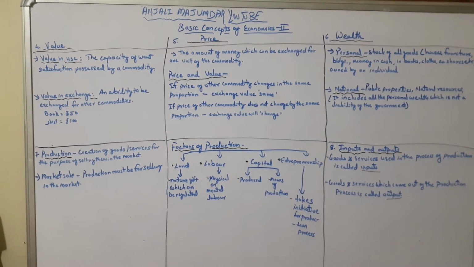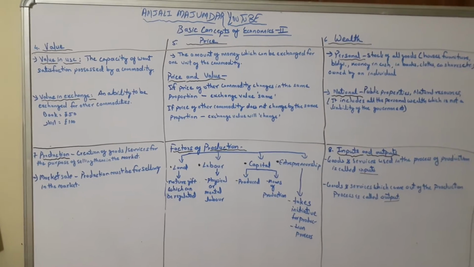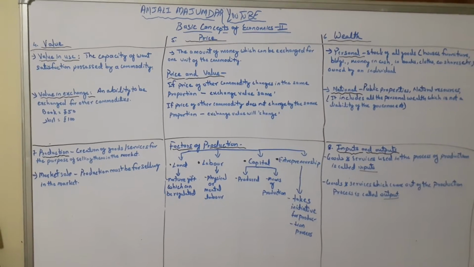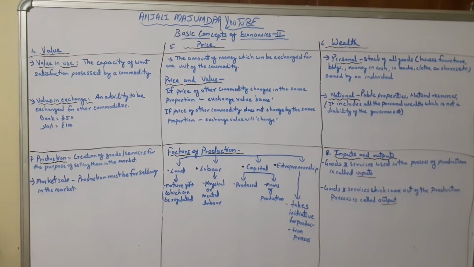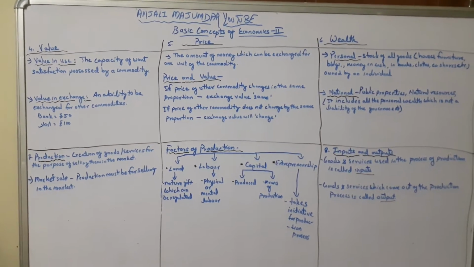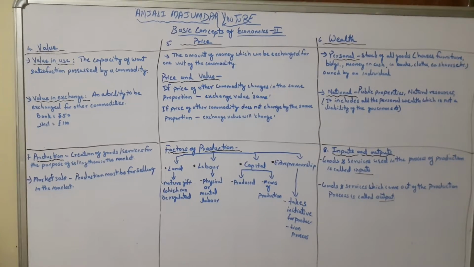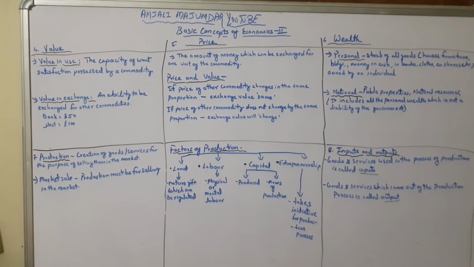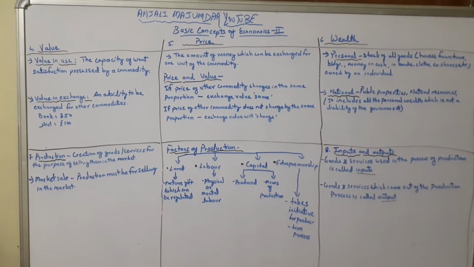So let's start. Value. The points which I have covered here: value, price, wealth, production, and the last is input and output. Till 1, 2, 3 already covered in basic concept of economics. Since it is the second part, here I have taken from the number 4. Already 1, 2 and 3 terminologies explained in the earlier part.